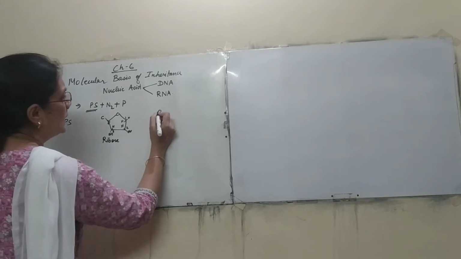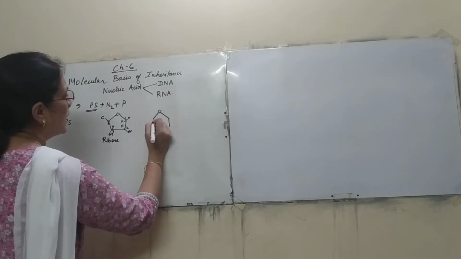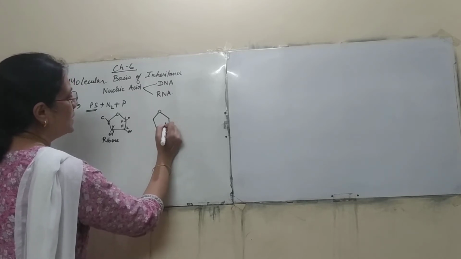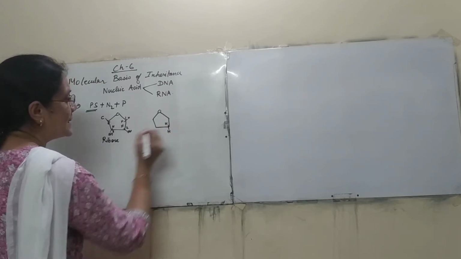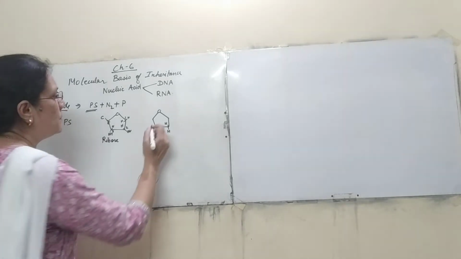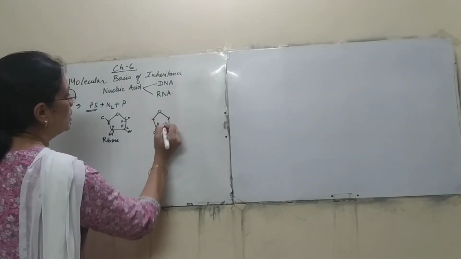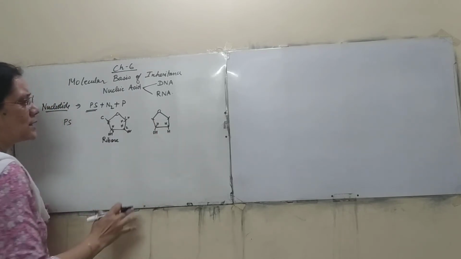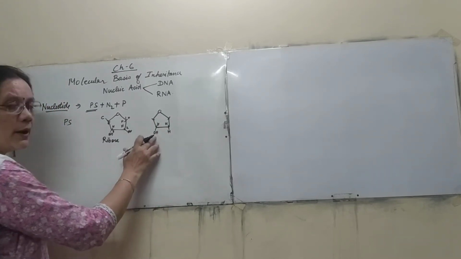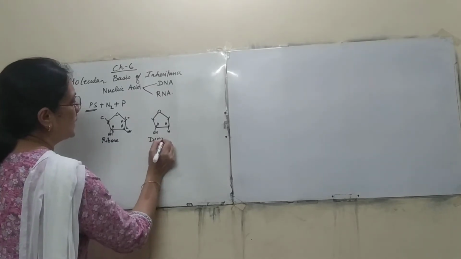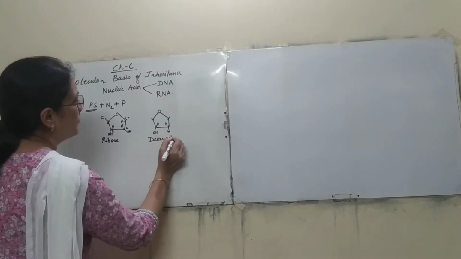What happens in the deoxyribose? One of the functional groups is replaced by a hydrogen. That is, in the second carbon the functional group is replaced by a hydrogen atom. The rest is all similar. So in this case we see that there is only one functional group. So this is known as deoxyribose.